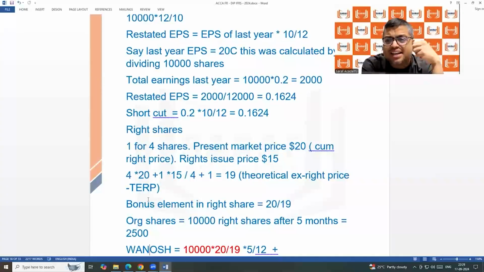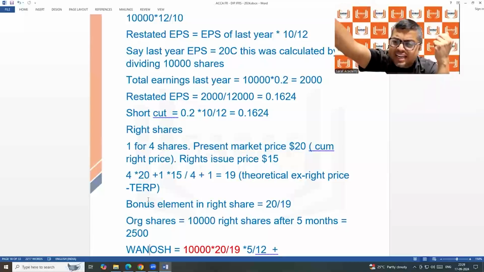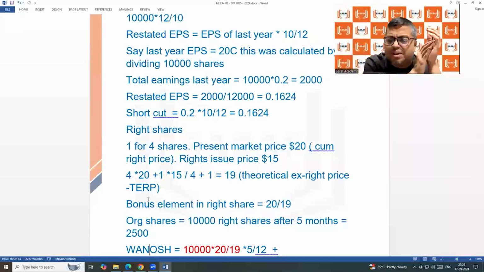So why is it given at a lesser price? If the existing shareholder wants shares of the company, in the market it is available at 3,000. They can buy from the market. Why would they buy at 3,000 from the company? So the company will not be able to attract existing shareholders if they give the shares at 3,000. They have to issue at some discount, some lesser price.